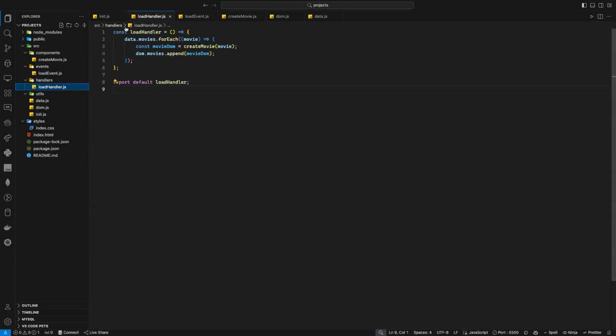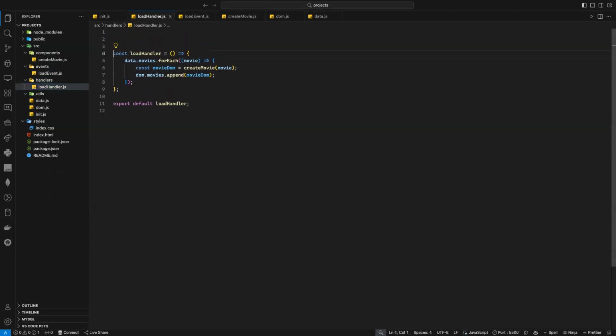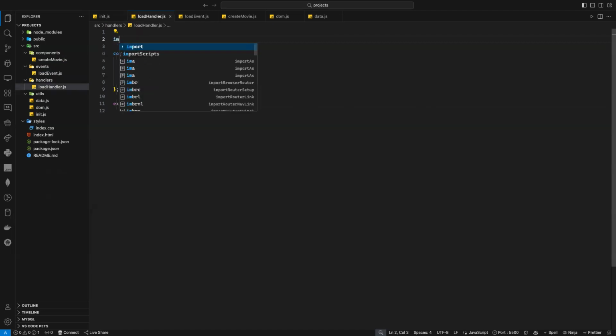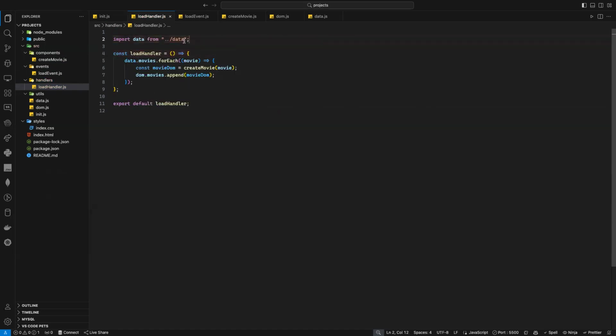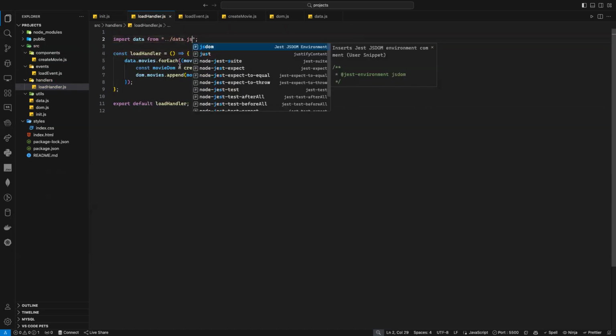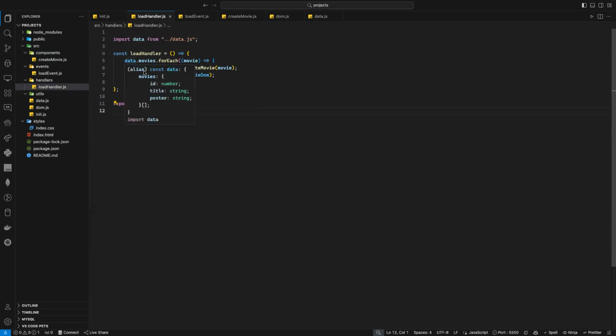What do I need inside my handler? DOM and data. DOM and data, perfect. So now here I need to say import data first. So data, voila, .js. How could I know I need it? Because here I have data and I need to import the DOM. That's it, it's not difficult.